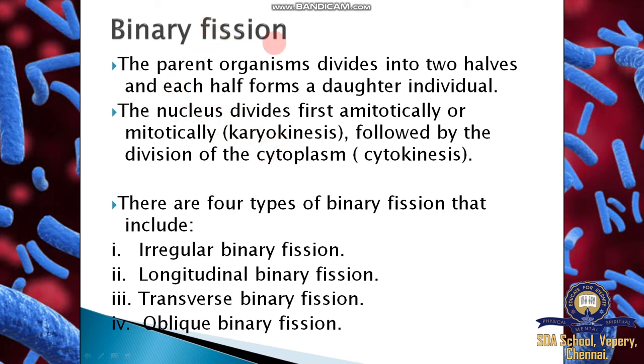So fission and fusion. Fission means division. What is fusion? Union of male and female gametes. So union happens in sexual reproduction. Fission happens especially in lower organisms or prokaryotes, division of the cell. Bacteria, then yeast cells usually reproduce by budding. So they come under binary fission. There are four types of binary fission: irregular binary fission, longitudinal binary fission, transverse binary fission, and oblique binary fission.